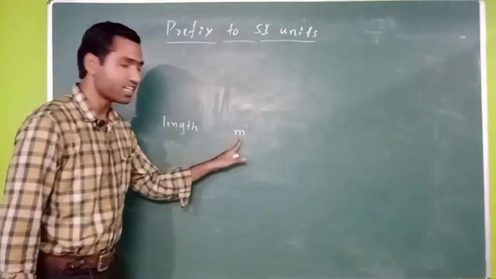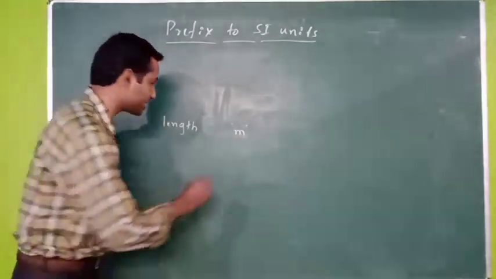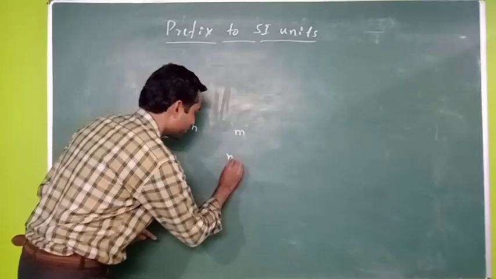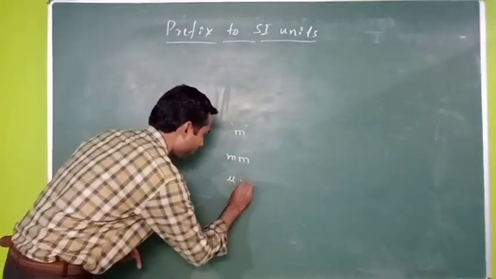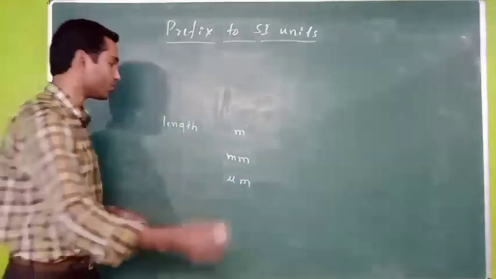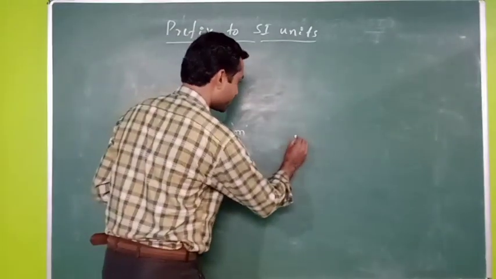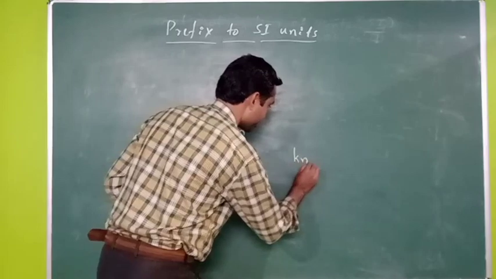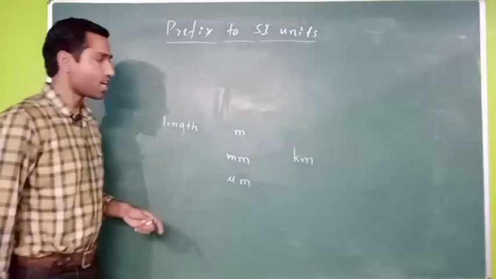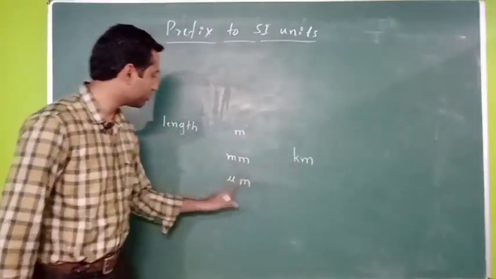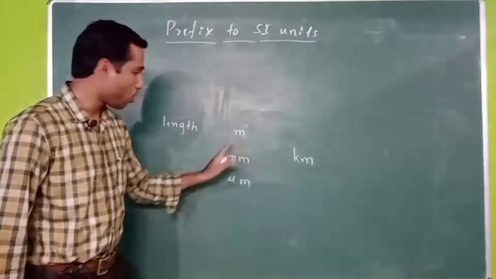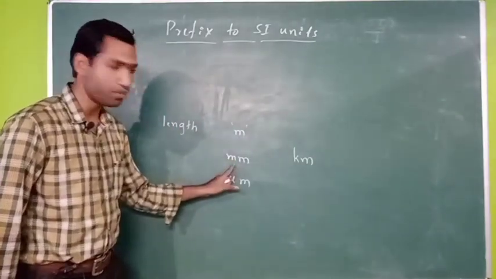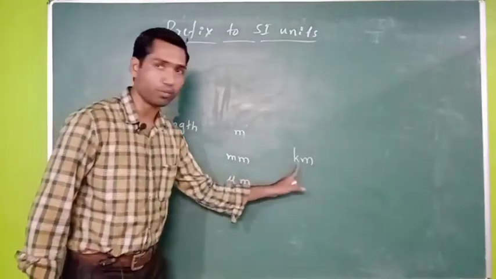In smaller units we can express meter in terms of millimeter or micrometer, right? In bigger units we can express meter in terms of kilometer. So these are the different ways of expressing the length. Either we can express it in terms of meter, or we can express it in terms of millimeter, micrometer, kilometer.